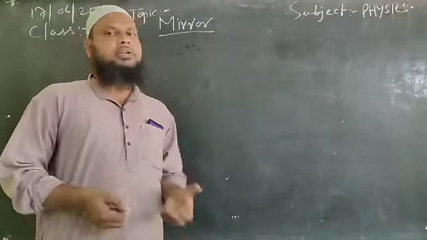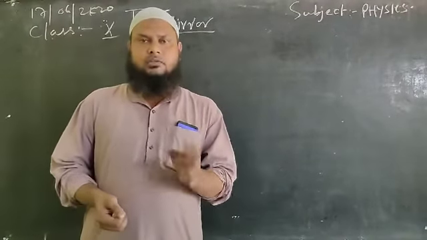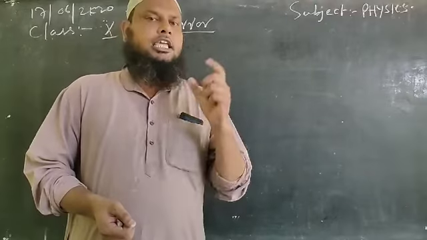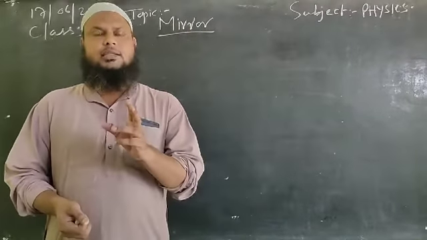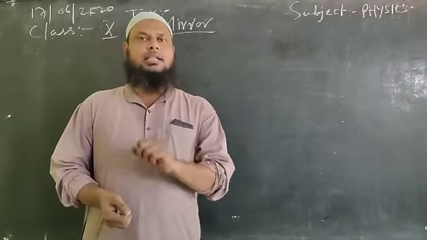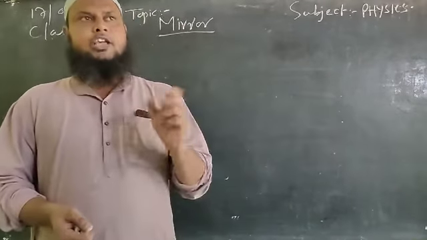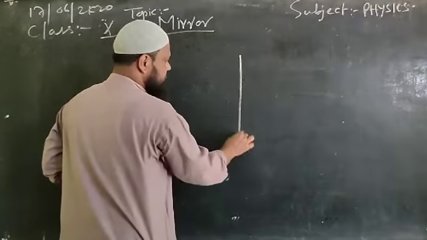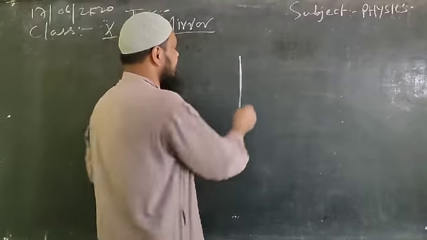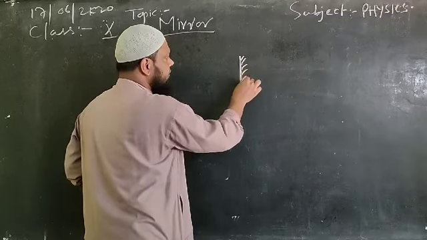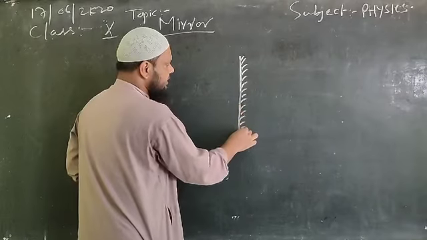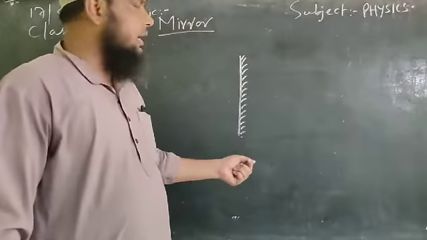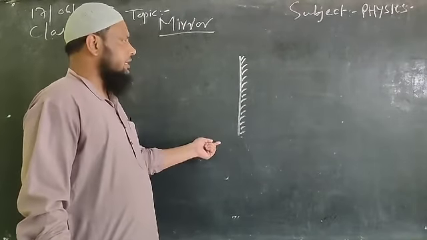As in the last class we have discussed, mirror is an optical device which is used to form images of objects. If we discuss the mirror, there are two types of mirror. One is plane mirror, another is spherical mirror. In case of plane mirror, there exists a surface like this, and this reflecting surface is coated from one side with certain coating material. If we have this kind of appearance, it will be treated as a plane mirror.